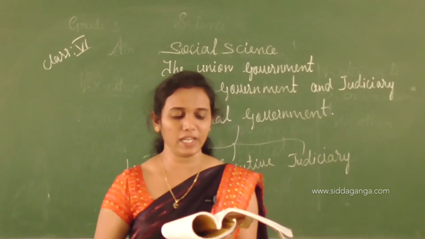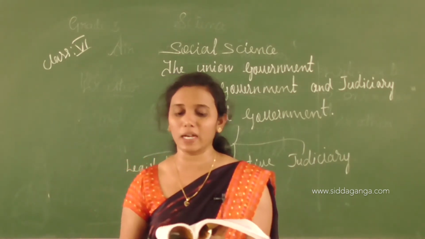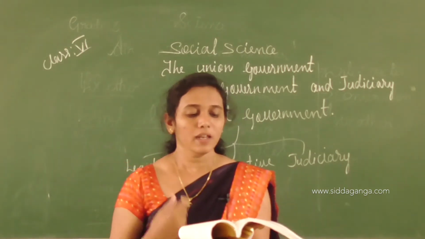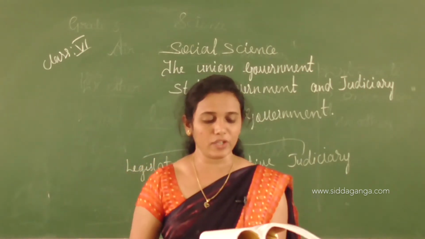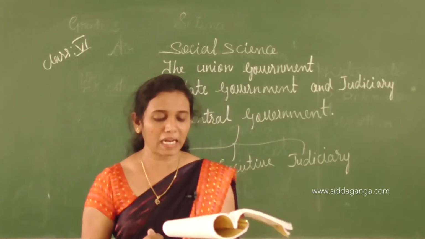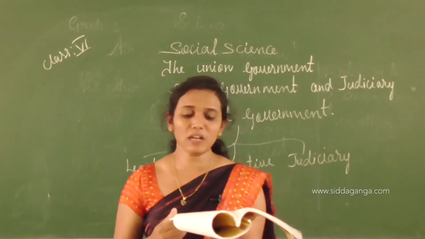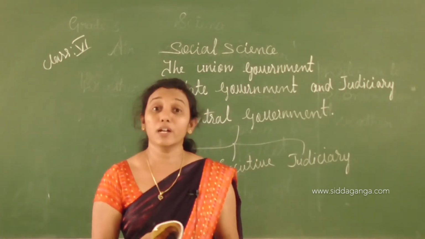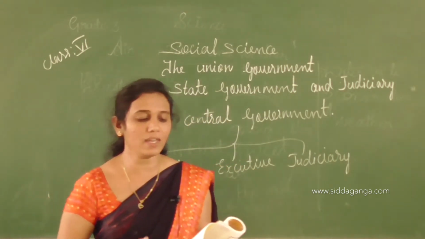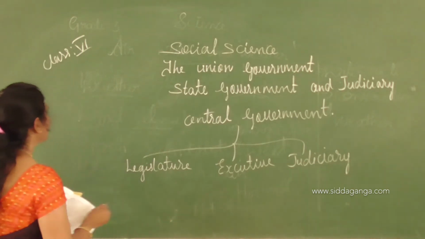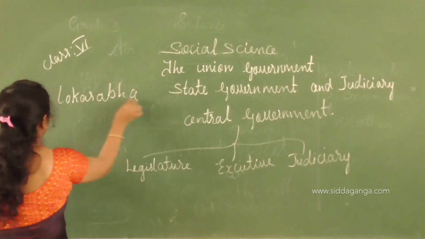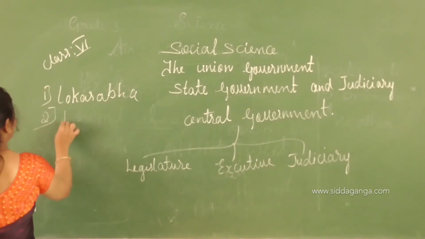The union legislature is called the Parliament. The Parliament of India consists of the President of India. Once again, listen here. Now we talk about union legislature. The union legislature is called Parliament. What is it called, children? Parliament. Okay. The Parliament of India consists of the President of India and the 2 houses. Which are these? The 2 houses are the Lok Sabha and another one is Rajya Sabha.